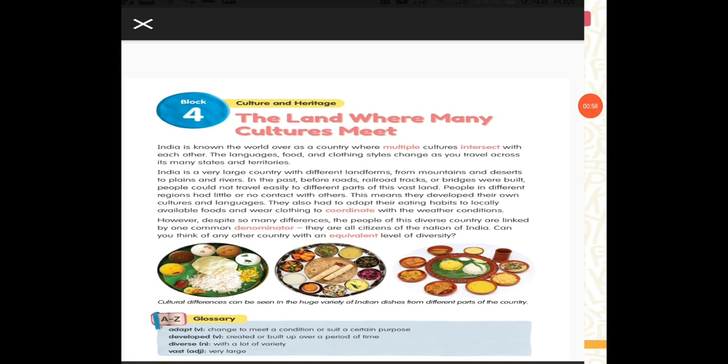Many states and territories. India is a very large country with different landforms: mountains, rivers, deserts, plains. These are the landforms. In the past, before roads, railway tracks or bridges were built, people couldn't travel easily to different parts of the vast land. Vast means large land. People in different regions had little or no contact with others.